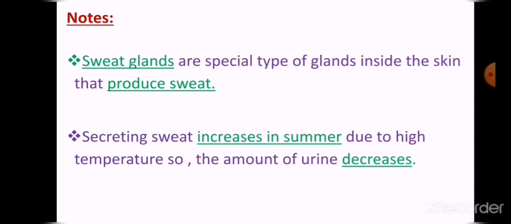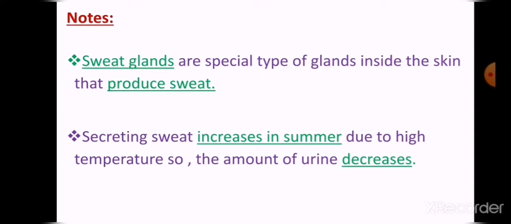So we have some notes. What is meant by sweat glands? Sweat glands are a special type of glands inside the skin that produce sweat. Also you have to know that secreting sweat increases in summer.